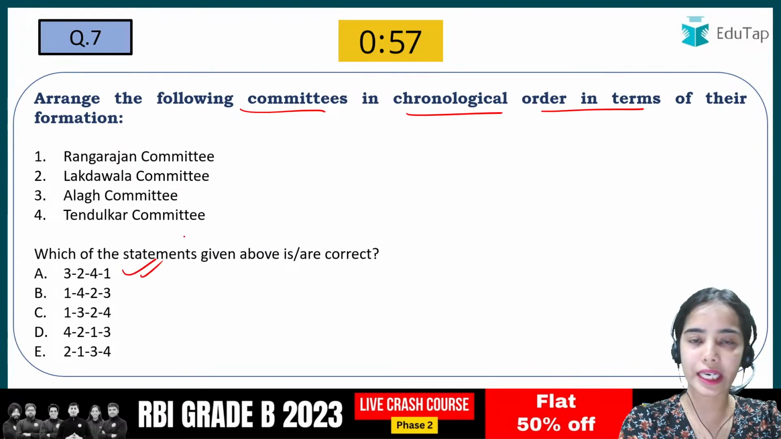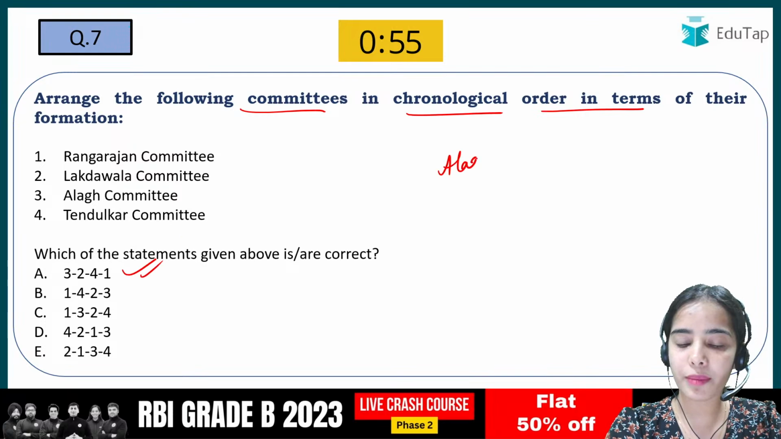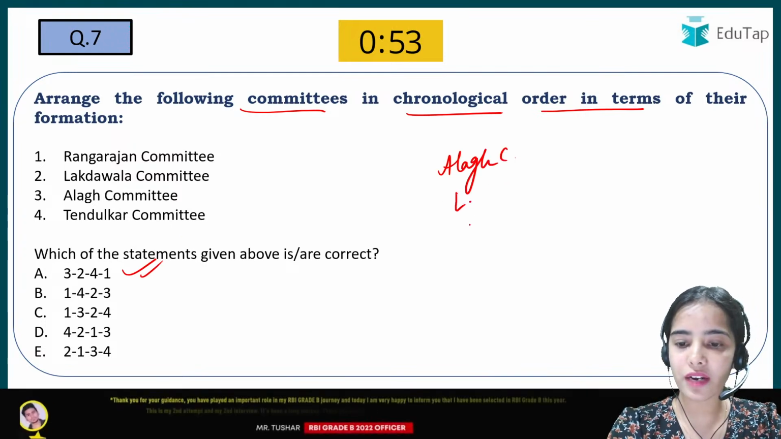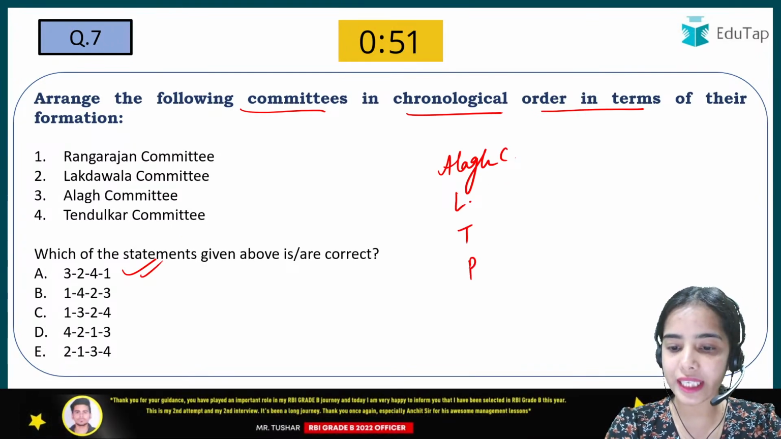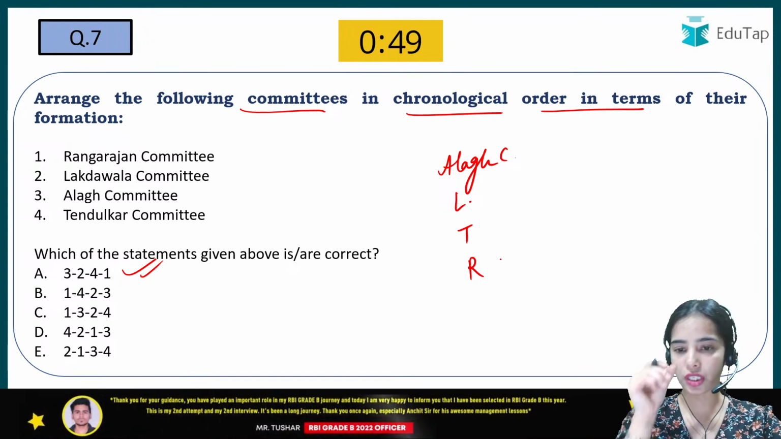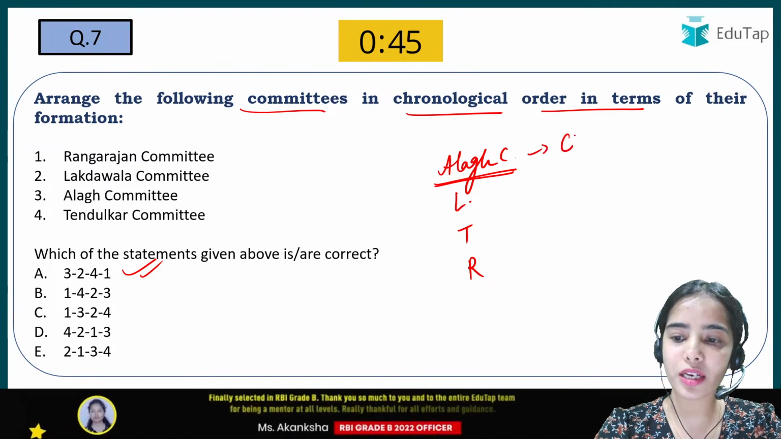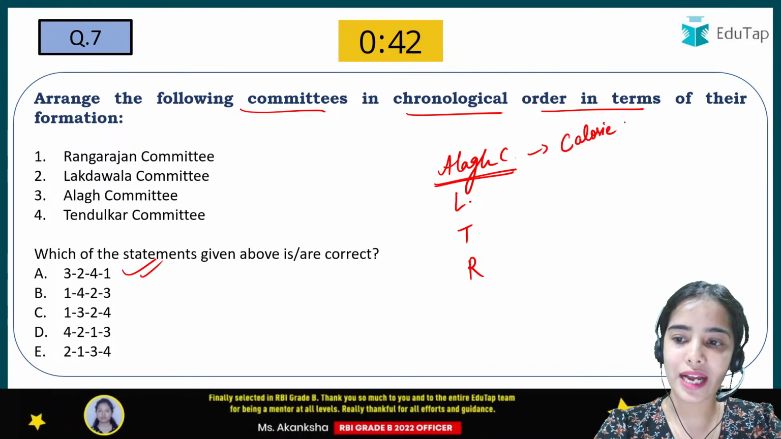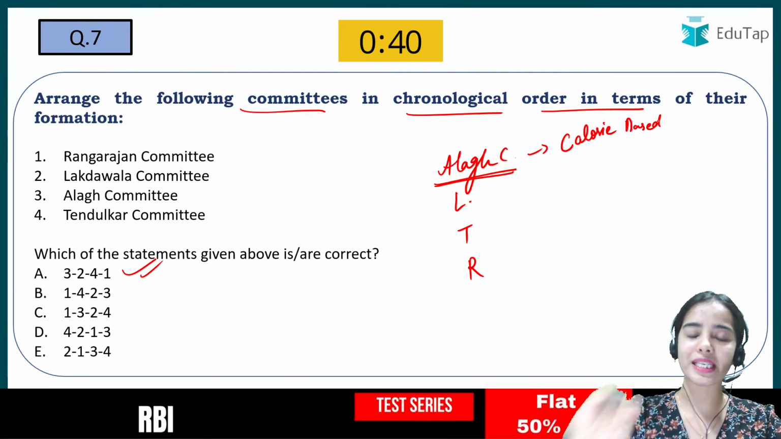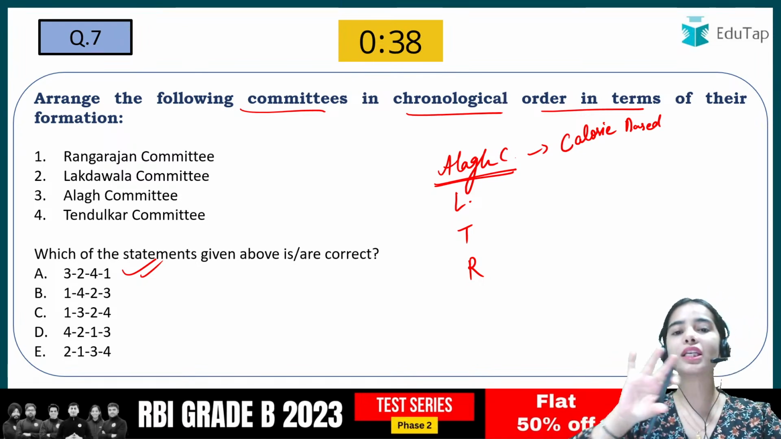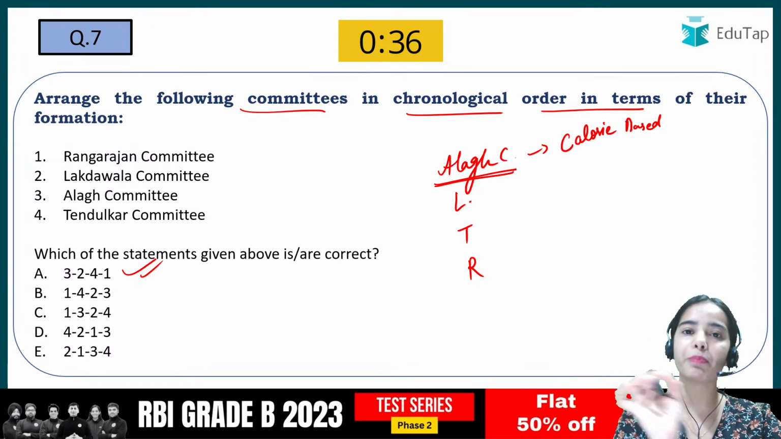So here I am getting the answer A. That is absolutely correct. So first there was the Alagh Committee, then there was the Lakdawala Committee, then there was the Tendulkar Committee, and then there was the Rangarajan Committee. So the Alagh Committee gave the idea regarding calorie based consumption, that is the minimum expenditure that is required to meet the minimum calorie requirement per person per day.